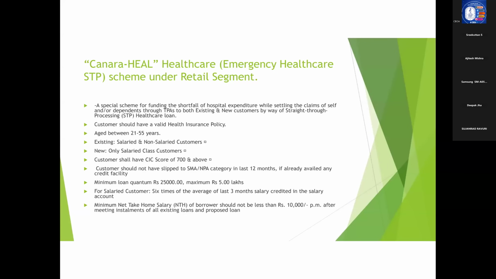For salaried customers, the loan quantum is 6 times the average last 3 months salary credited in the salary account, and minimum NTH is 10,000 per month. Please note there is no percentage NTH required for this one. It is only amount wise, because we already saw in the case of Canara rooftop solar, 3 kilowatt to 10 kilowatt, the NTH is 10,000 or 25% of gross income, whichever is higher. But in the case of Canara Heal, only amount wise requirement is there, not percentage wise.